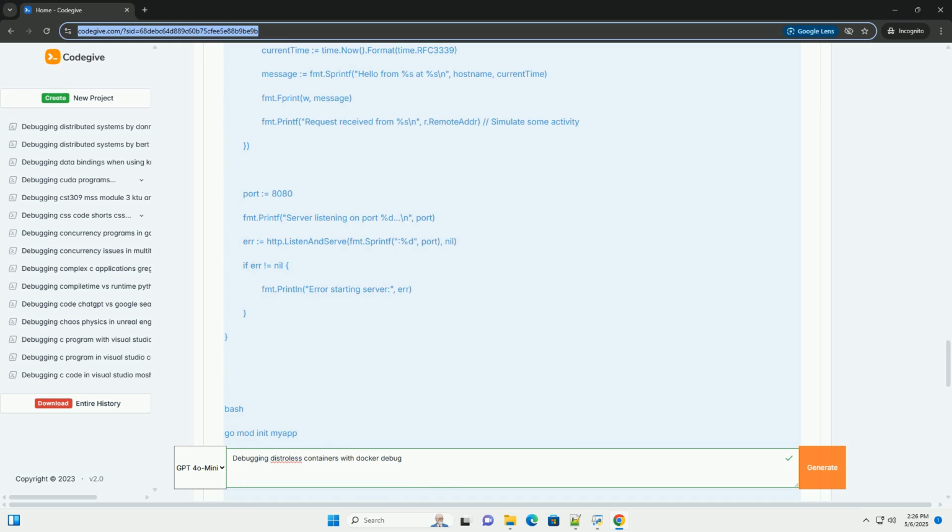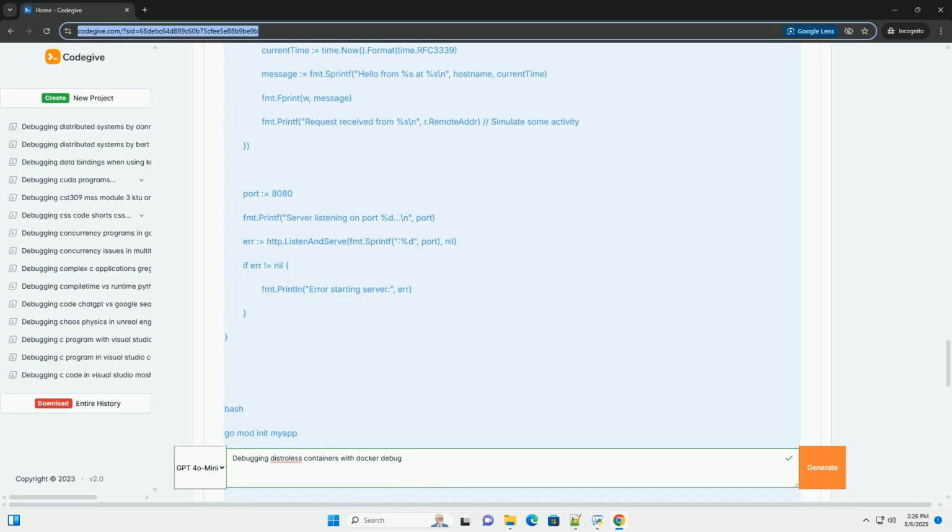Remote debugging: for scenarios where the Docker host is remote, for example in a cloud environment, you can forward the debug container's ports to your local machine using SSH tunneling. This allows you to attach a debugger running on your local machine to the remote container. This is most common when using Delve.